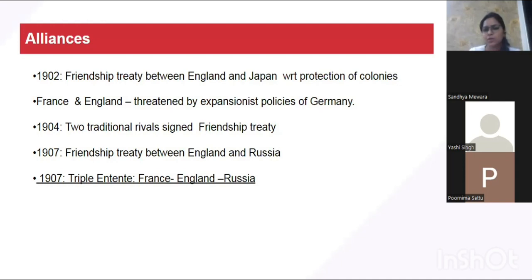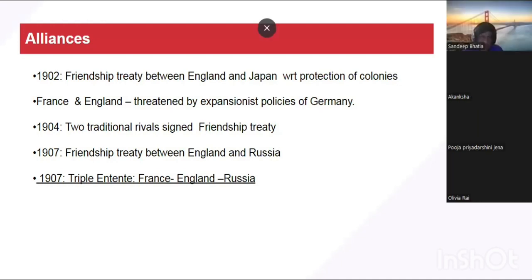Okay, any doubt up till now? Yashi, Sandhya, Akanksha, Olivia, any doubt? No, ma'am. All right, fine, because this part is very much important, how these groupings were formed.